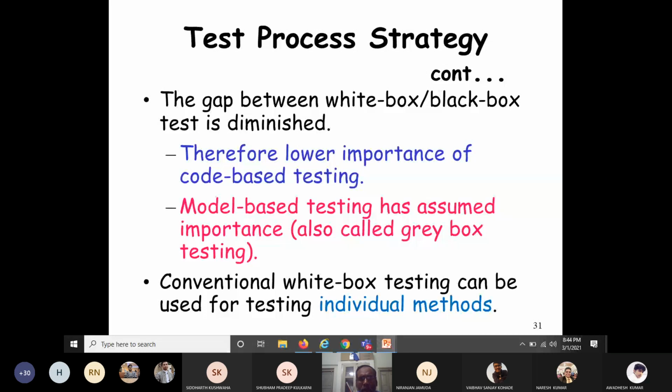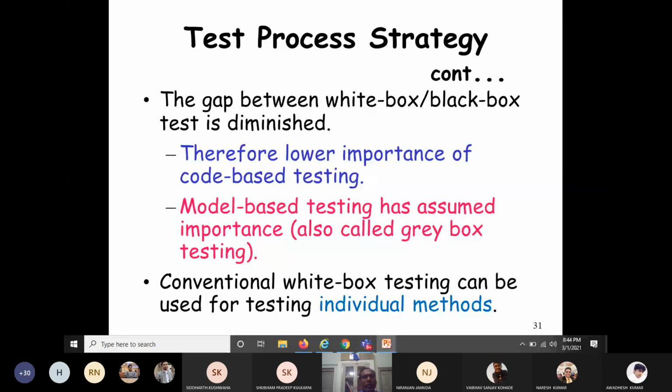I have already told you that in model-based testing we normally use the design models for software testing. What could be the design models? They could be data flow diagrams or UML diagrams. From these diagrams, how can you design test cases? Since we are discussing object-oriented software testing, you know that UML diagrams are used for designing object-oriented software. So now let's see how object-oriented software can be tested using the UML diagrams. Testing based on UML models.